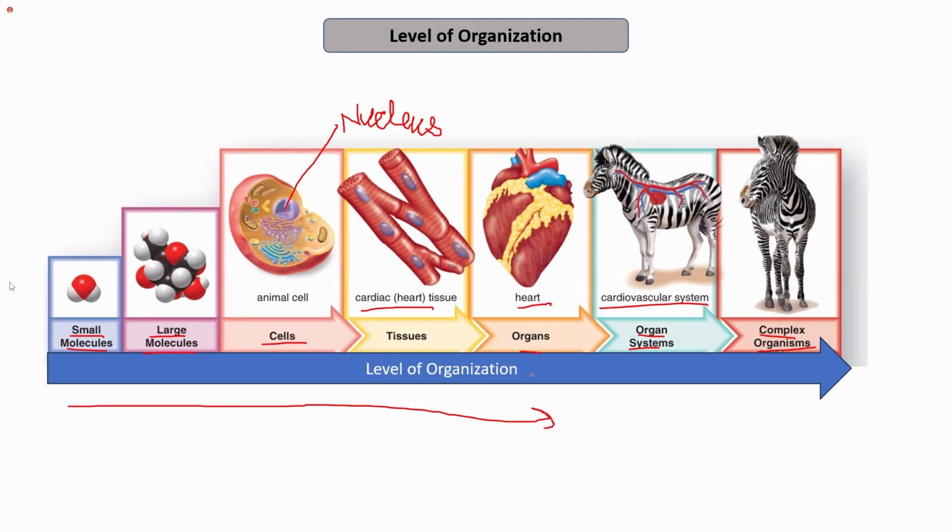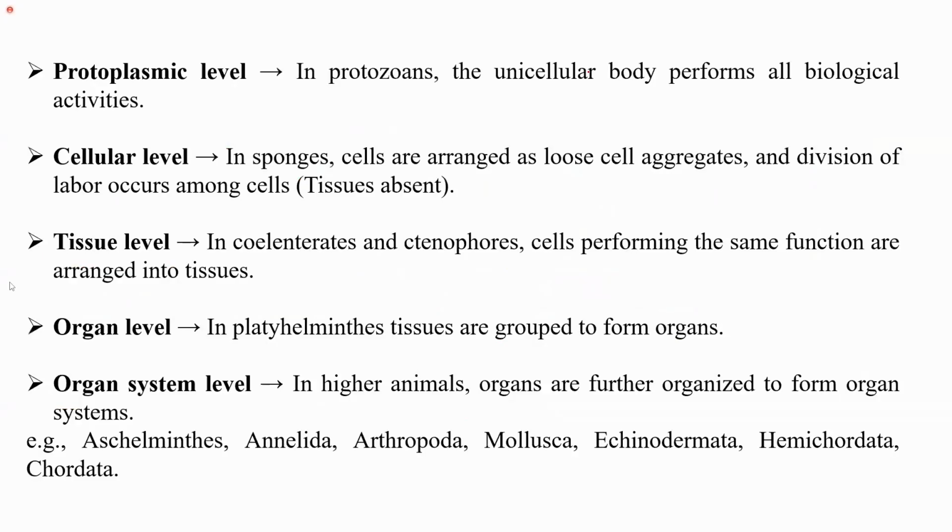So on the basis of the level of organization, we can divide all the animals into different groups. The first is the protoplasmic level, for example, in protozoans. We have learned about the protozoans in the last lecture. They have the protoplasmic level of organization, so the unicellular body performs all the biological activities. They do not have any level of organization at the cell level. The next is the cellular level. We will learn later also that in sponges, which are a group of animals, cells are arranged as loose cell aggregates.